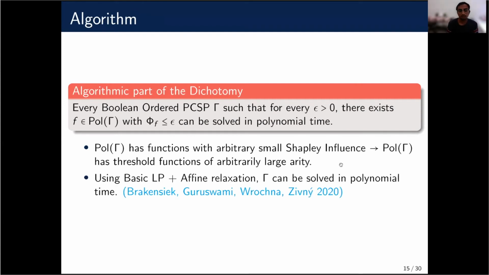This is using the basic LP and affine relaxation algorithm of Brakensiek, Guruswami, Wrochna, and Živný. So all that's left is to show that if the polymorphisms contain functions of arbitrarily small Shapley value, then the polymorphisms also contain threshold functions of arbitrarily large arity.